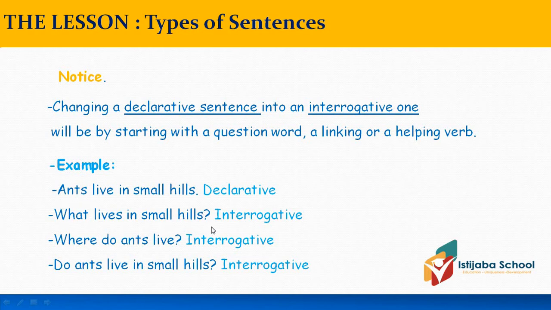Where do ants live? So I start with the question word where here because I'm asking about the place of ants. In this interrogative sentence, I start with do. It's a helping verb. Do ants live in small hills?